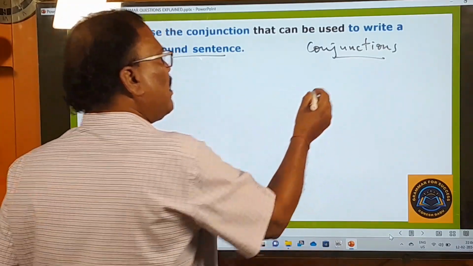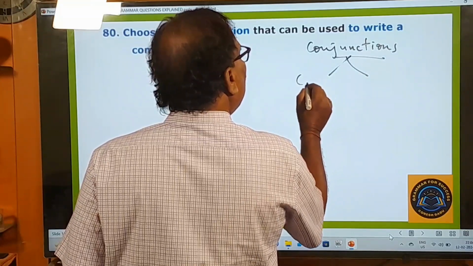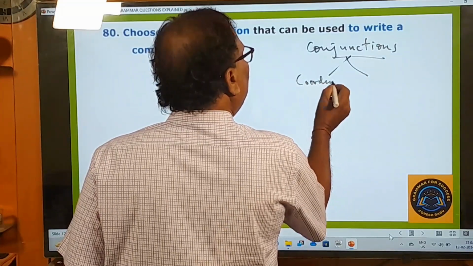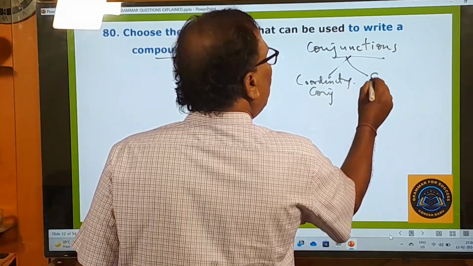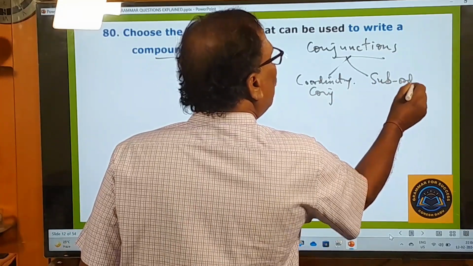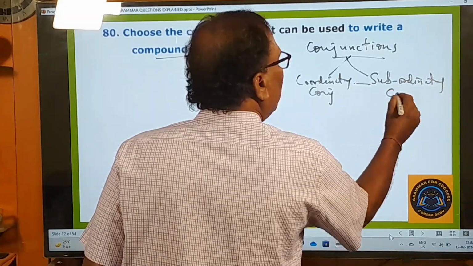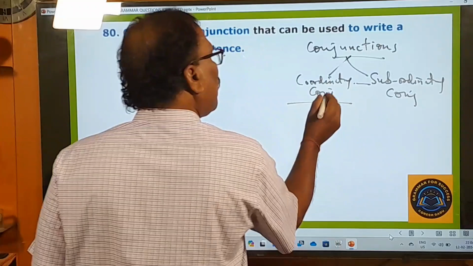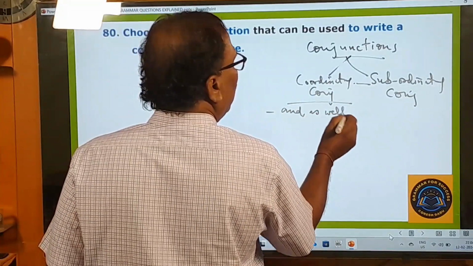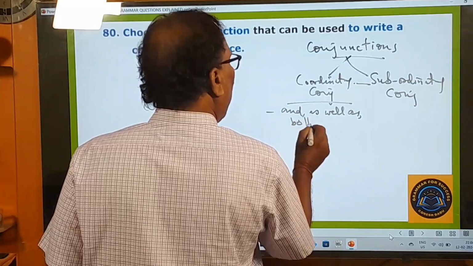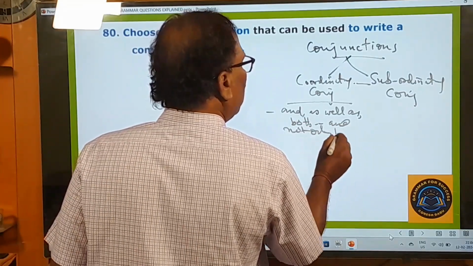Whatever it is, conjunctions are of two types: coordinating conjunctions and subordinating conjunctions. All of you know pretty well about these things. What are the coordinating conjunctions? And, as well as, both and, not only but also.